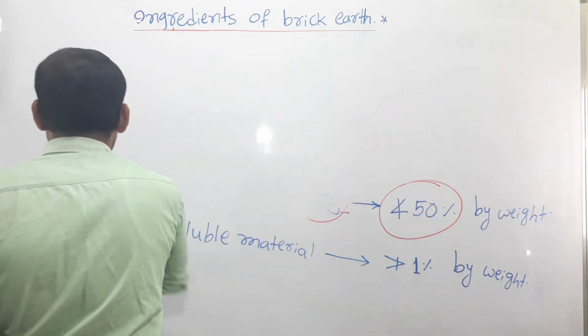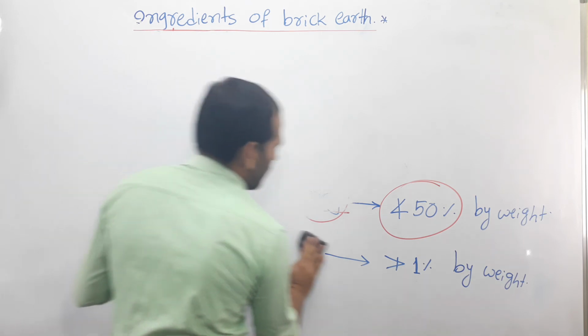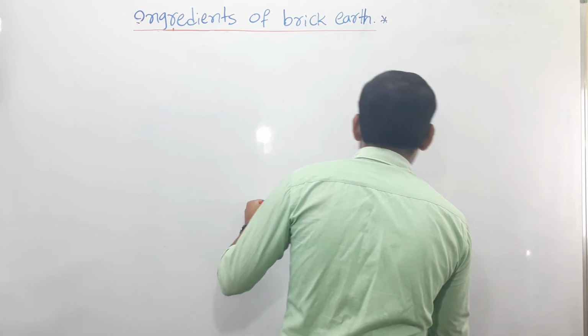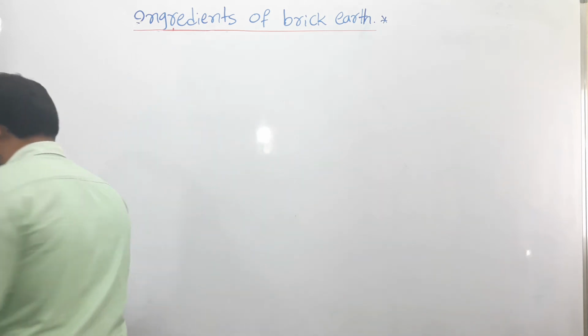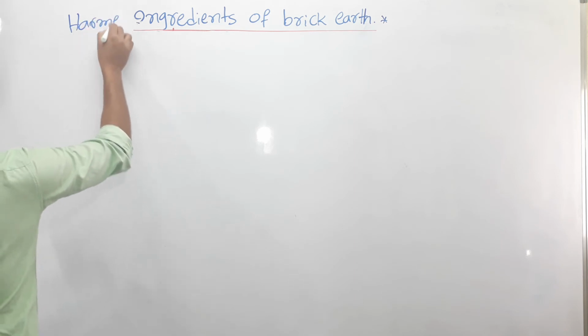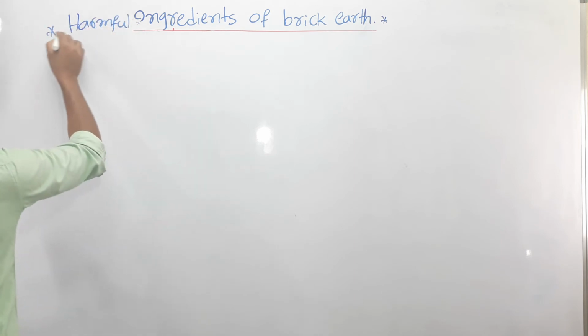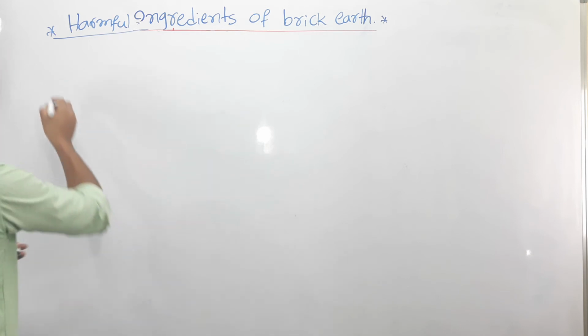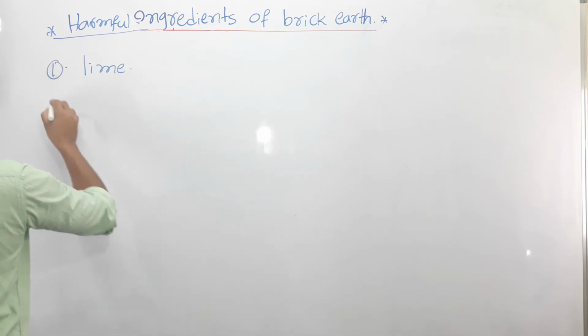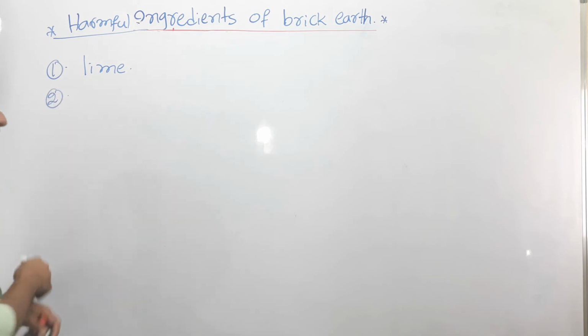For this question we have to know what the harmful ingredients are. Harmful ingredients, number one is lime. Lime is a harmful ingredient, right?